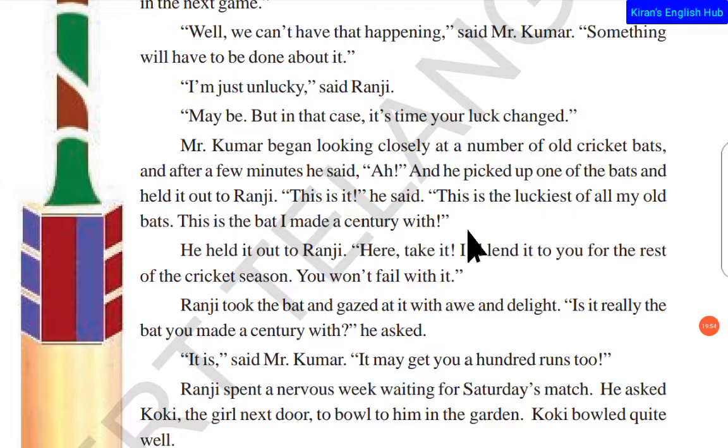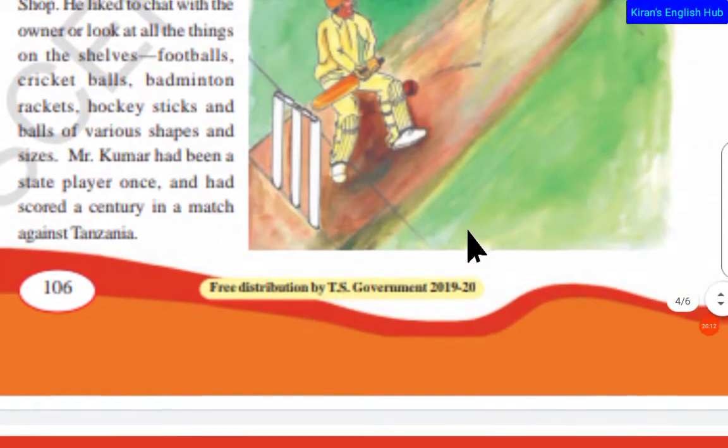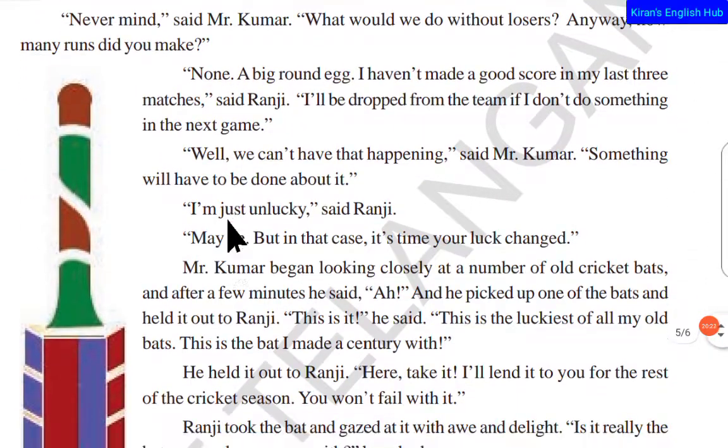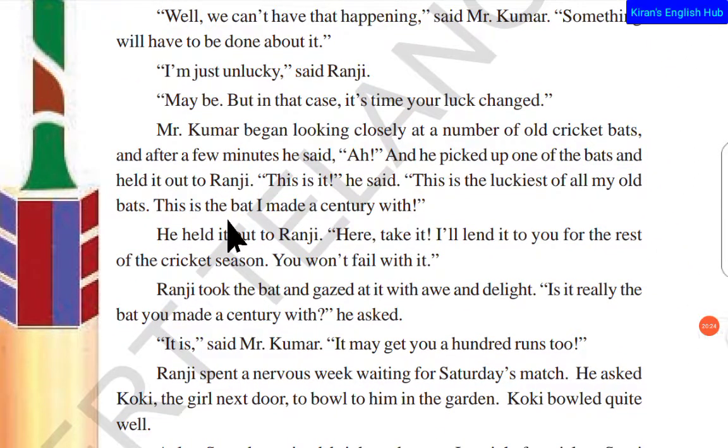He immediately picked up one bat and said, this is one of the best bats I used to play with. And he also said, this was the bat I made a century with. What did he say? This was the bat I made a century with. Previously we saw that Mr. Kumar had been a state player and had scored a century. Usually people might know it, even Ranji also knows it. So that's what he added here.